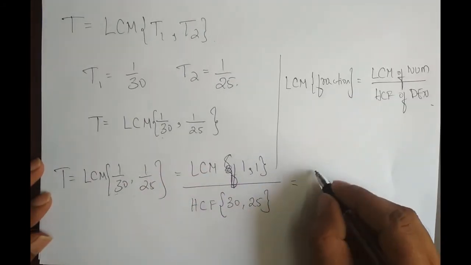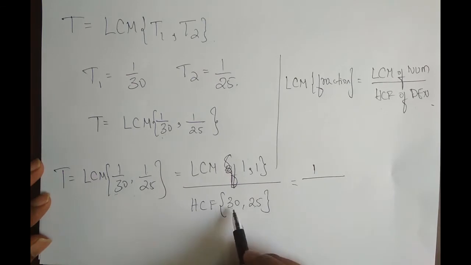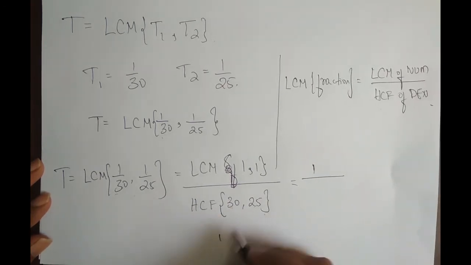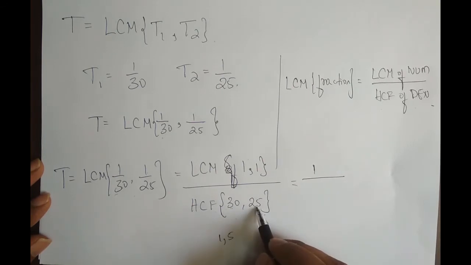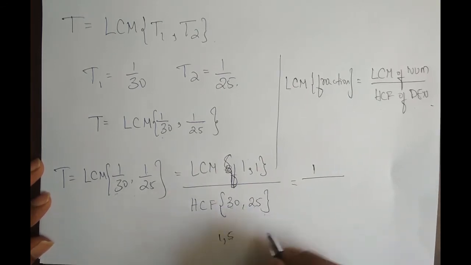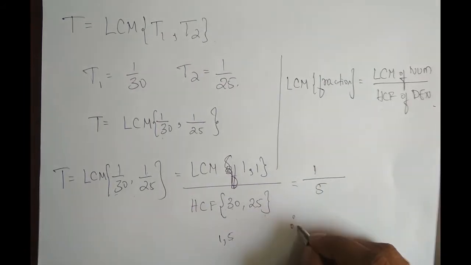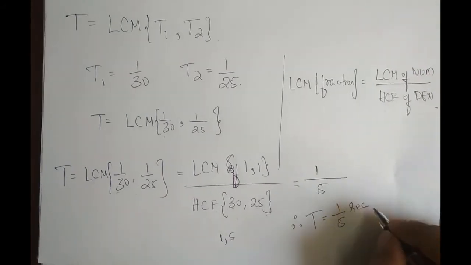What is the LCM of 1 comma 1? It is 1, right? So what is HCF? HCF is nothing but GCD, greatest common divisor. What is the greatest common divisor of 30 and 25? It is the largest number that divides both of them. 1 divides 30 and 25, 2 no, 3 no, 4 no, but 5 sixes are 30, 5 fives are 25, and that is the largest number which divides 30 and 25. So it is 1 by 5. Therefore the fundamental period capital T is given by 1 by 5 second.